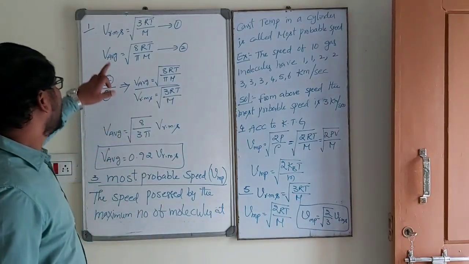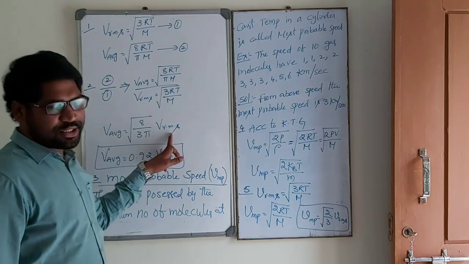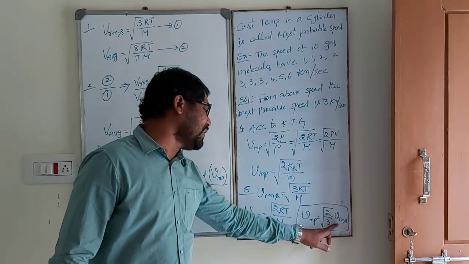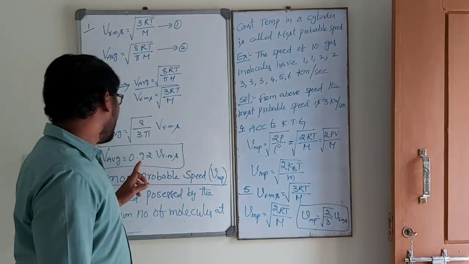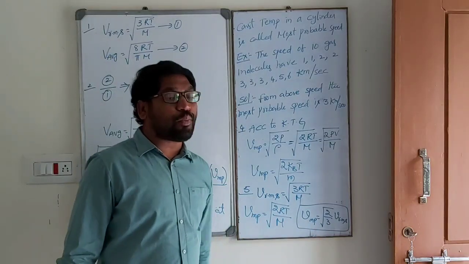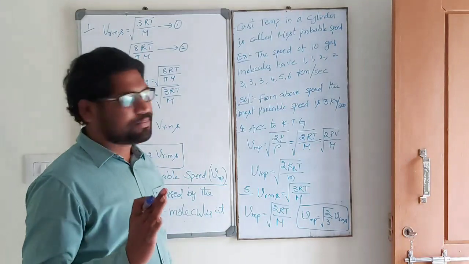See carefully. V average is equal to root over 8 by 3 pi Vrms. In this one, Vmp is equal to root over 2 by 3 Vrms. So this value is 0.892. This value is 0.816. Root over 2 by 3, 0.816. Write it up.